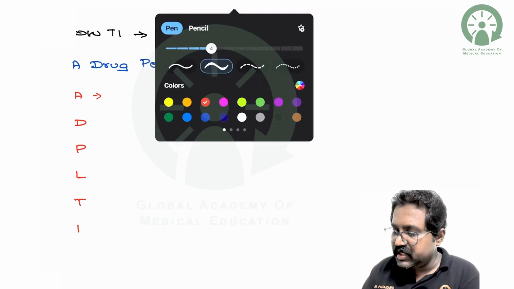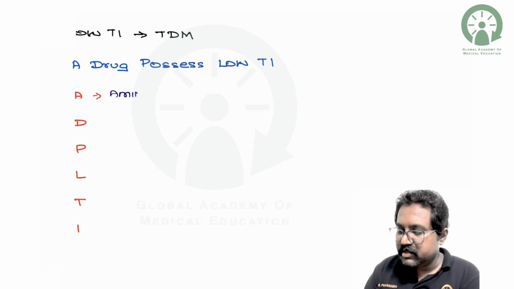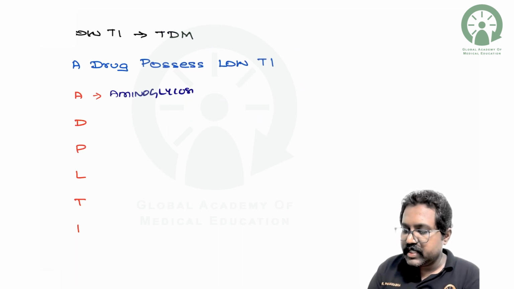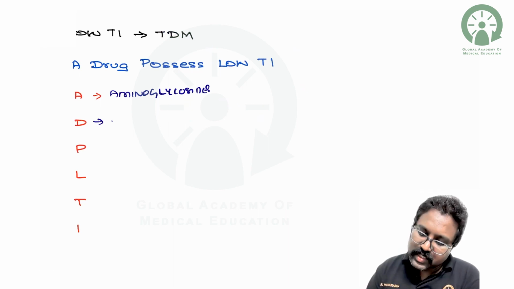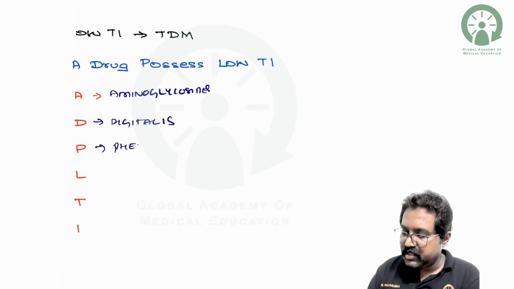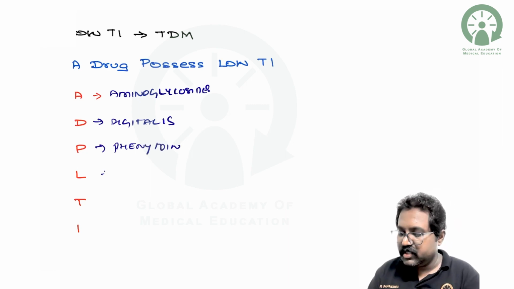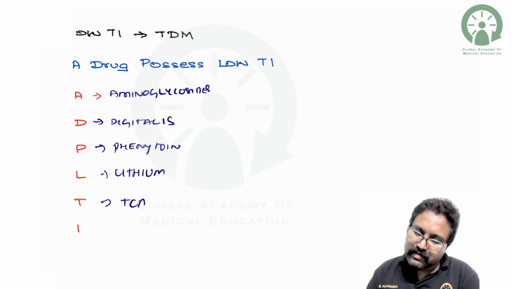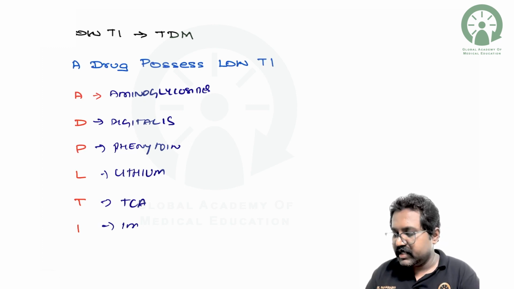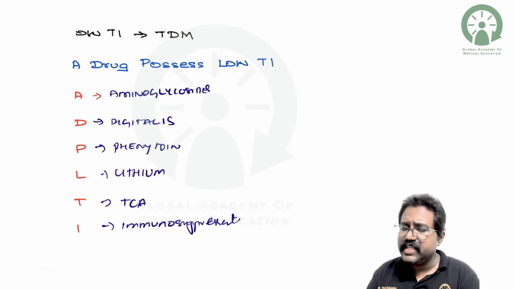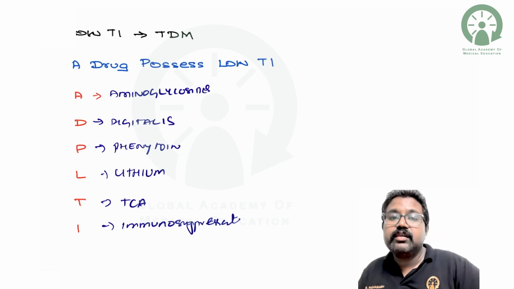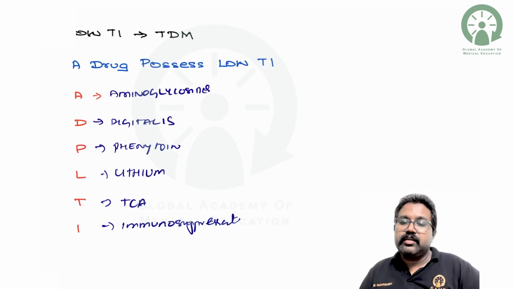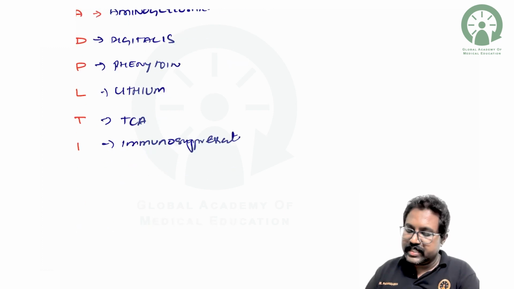The examples here will be aminoglycosides, digitalis, phenytoin, lithium, tricyclic antidepressants, and the immunosuppressants. So these are the drugs which really require therapeutic drug monitoring. Therefore, we can prevent the adverse drug reactions.